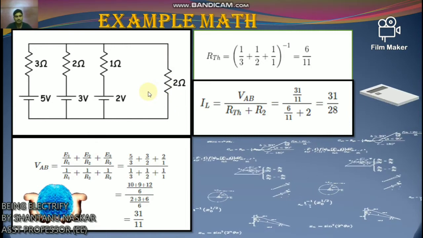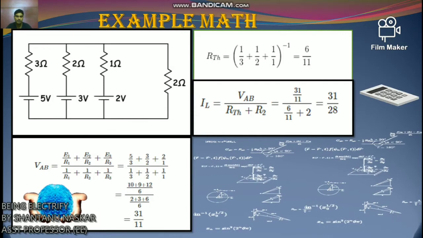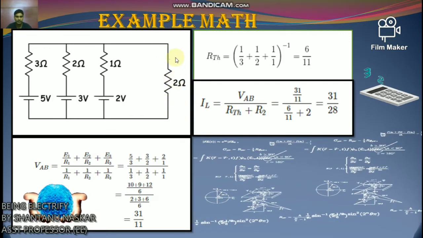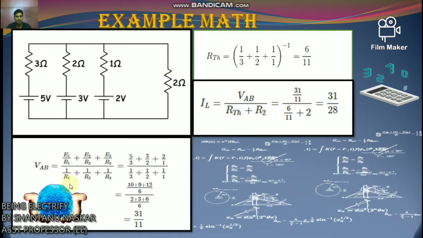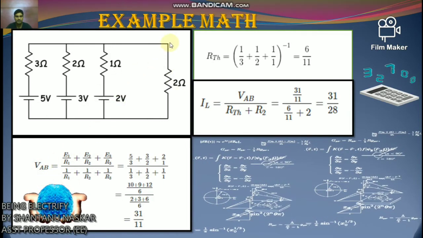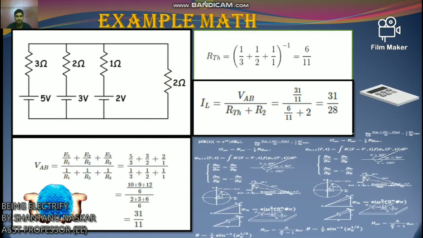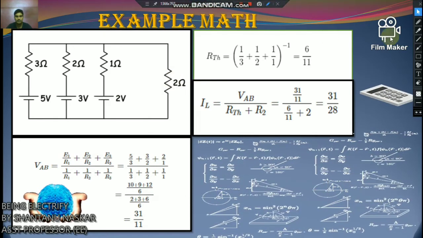So as per Millman's theorem, the voltage across these 2 ports, which we can say VAB, if this is A and this is B,